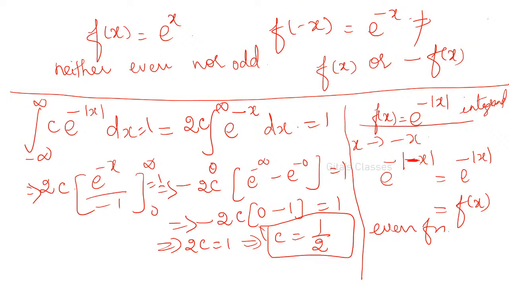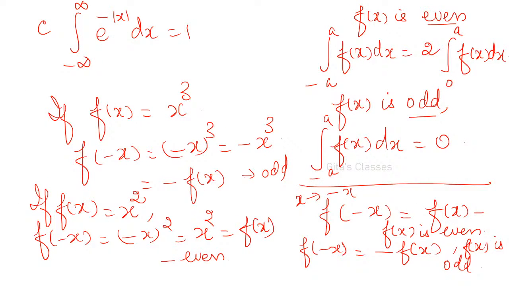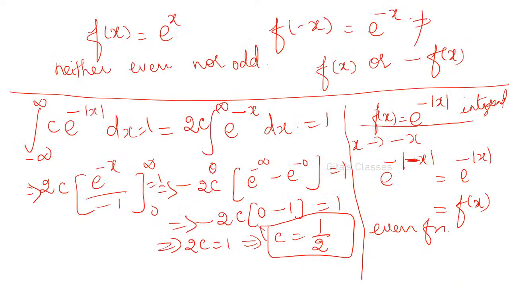Then we'll go to find out the mean. What is the next question? Find the mean and variance. If you have any doubt, ask me. Otherwise, we'll go to the next part. That is mean.